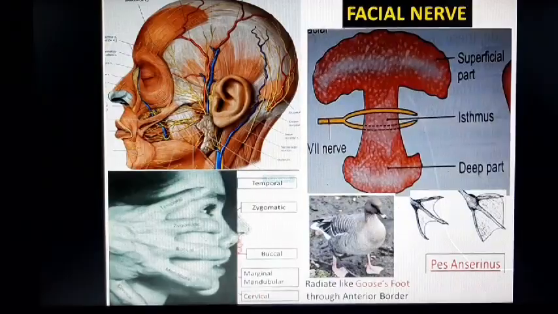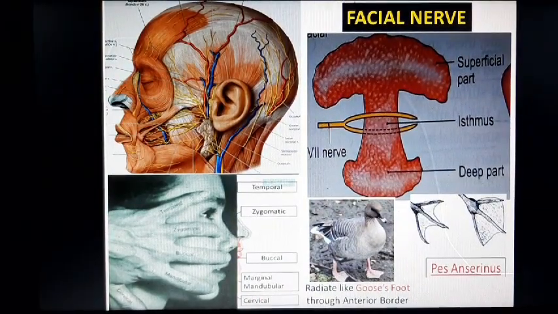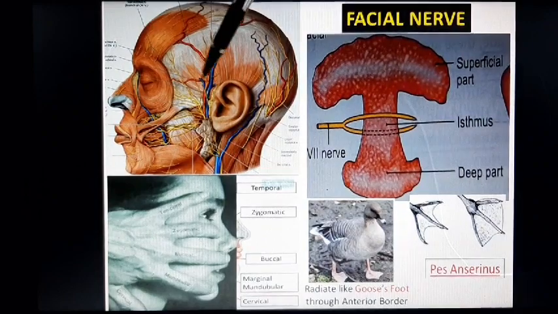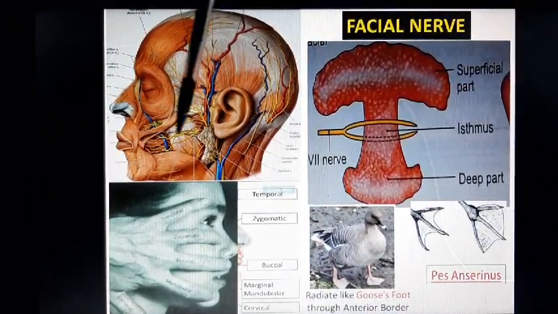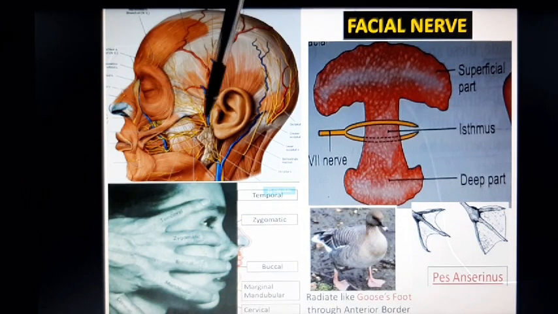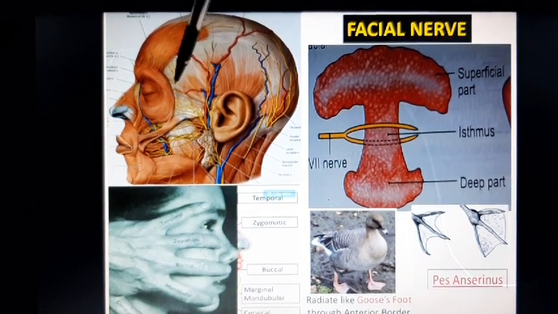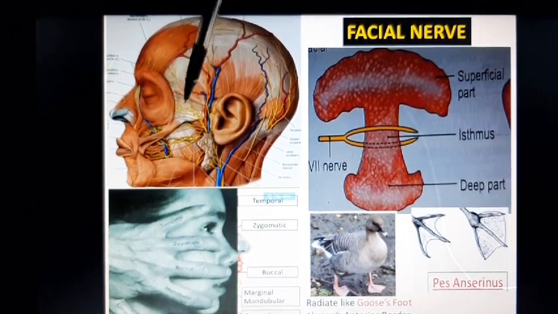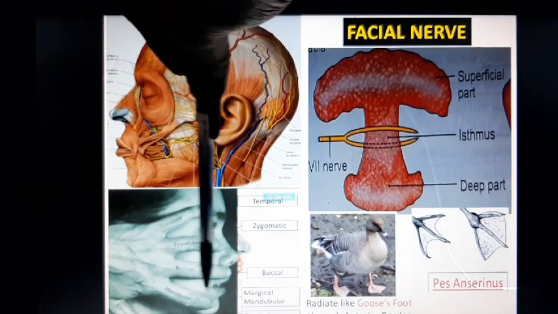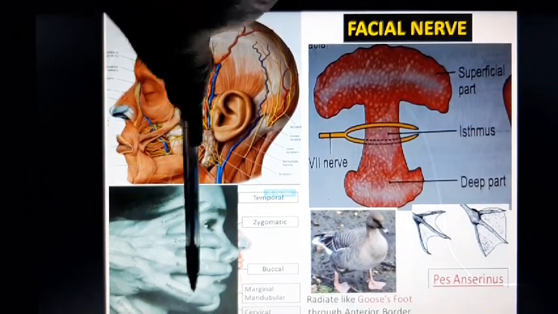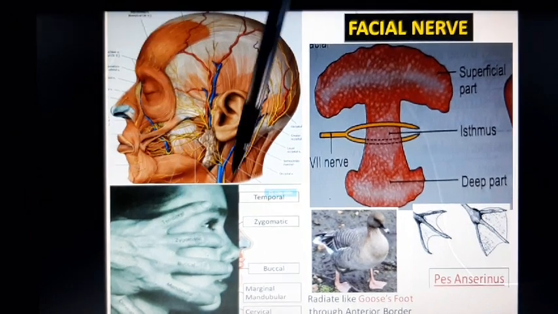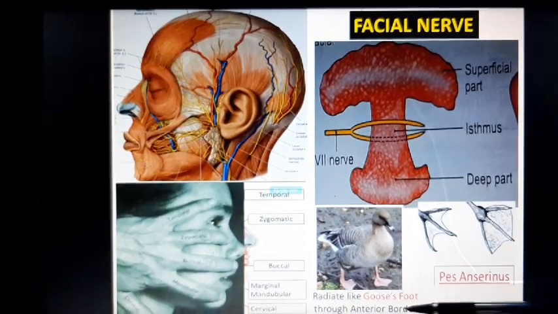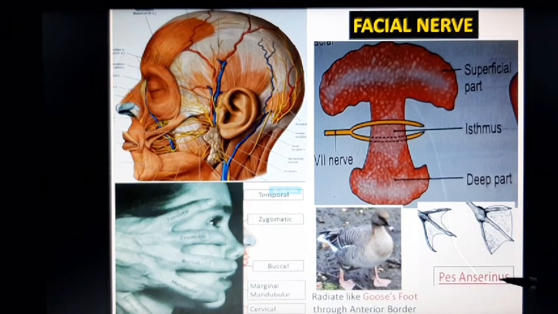Pes anserinus. You can see the atlas, the first atlas showing this is the parotid gland and these are the terminal branches of the facial nerve. You can see the pattern of the terminal branches is like goose foot pattern also known as pes anserinus.